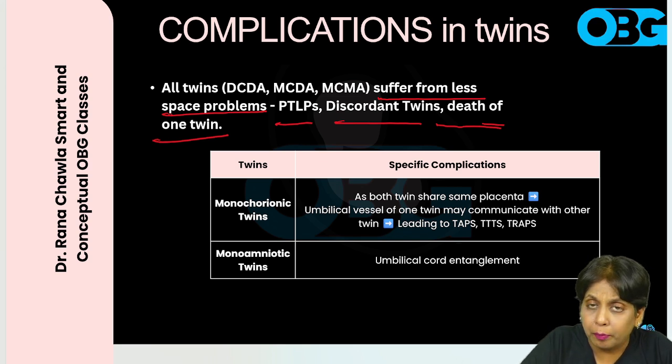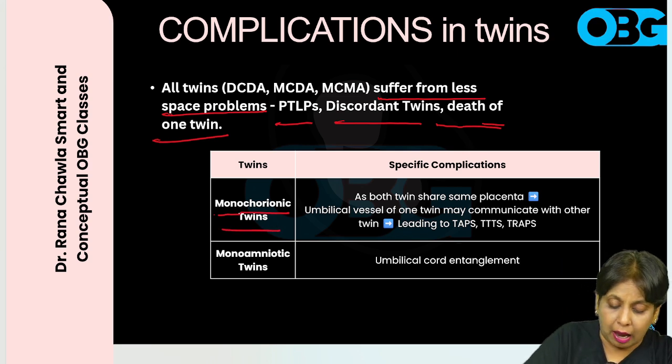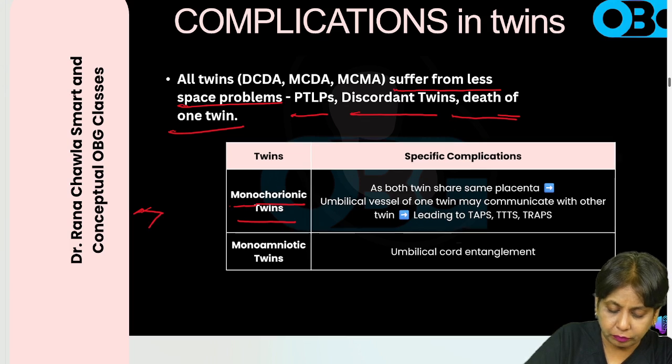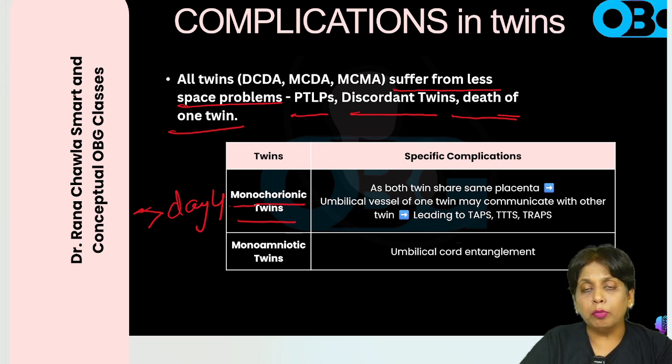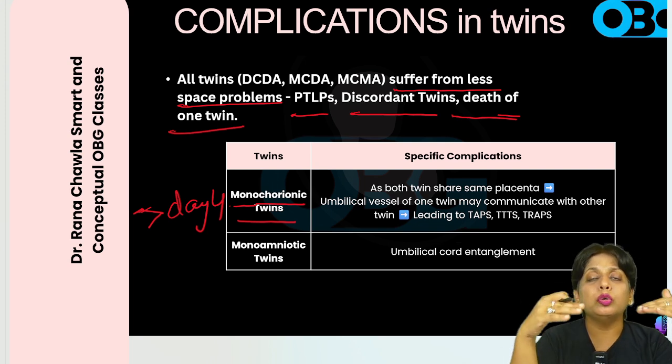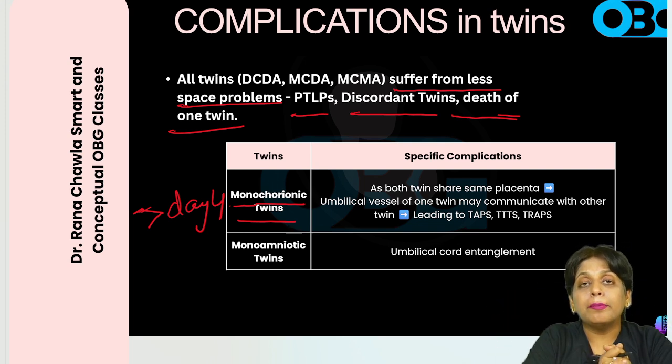Now what are the problems if the twins are sharing the same placenta? Monochorionic twins are formed after day 4. So what are the problems which occur in the monochorionic twins? Both twins are sharing the same placenta. You all know that umbilical vessels separate in the placenta.